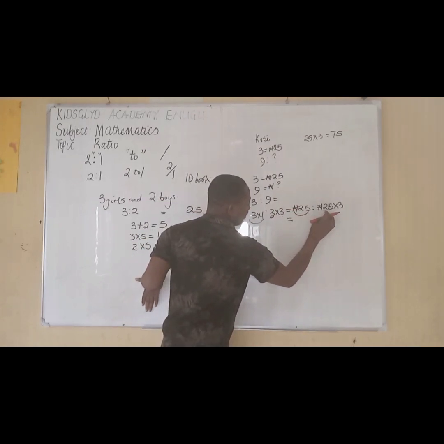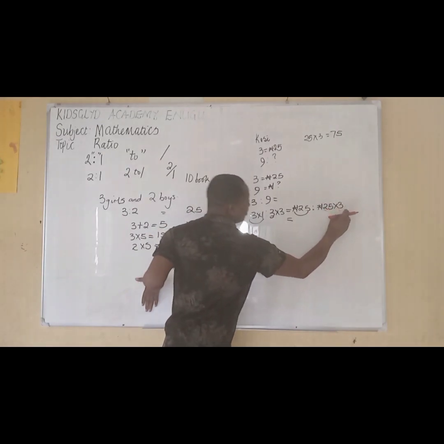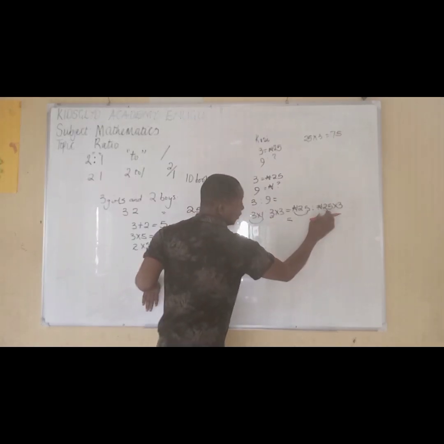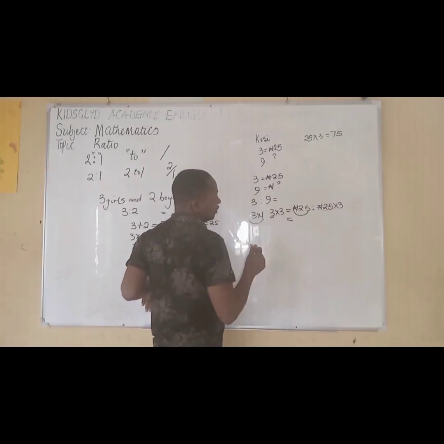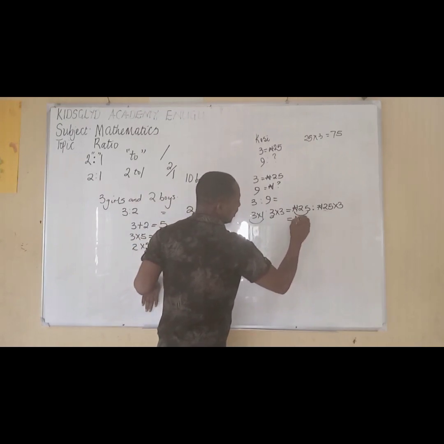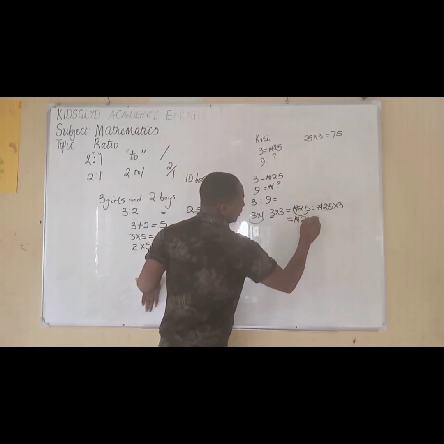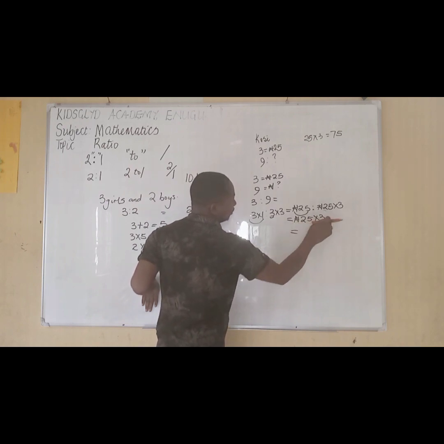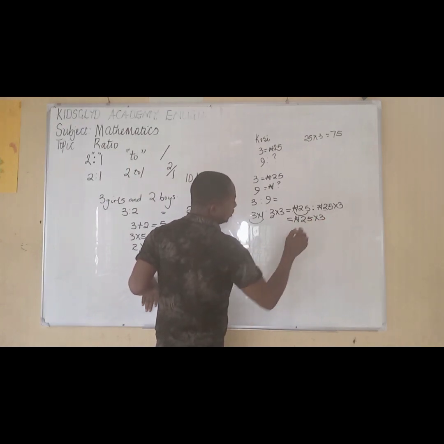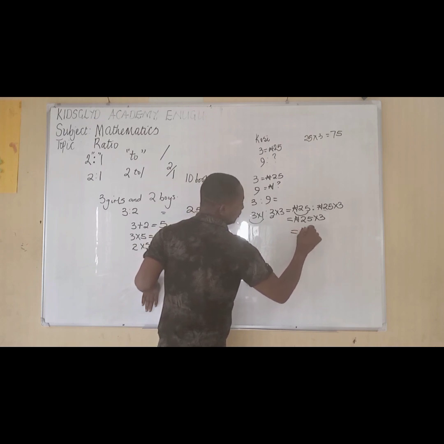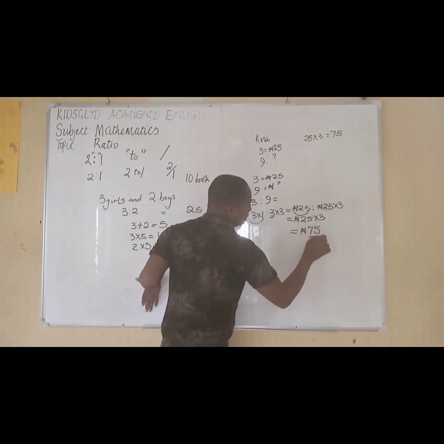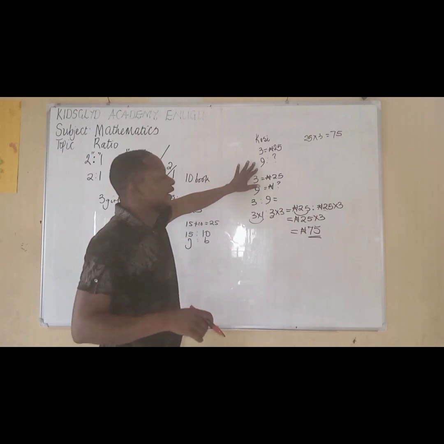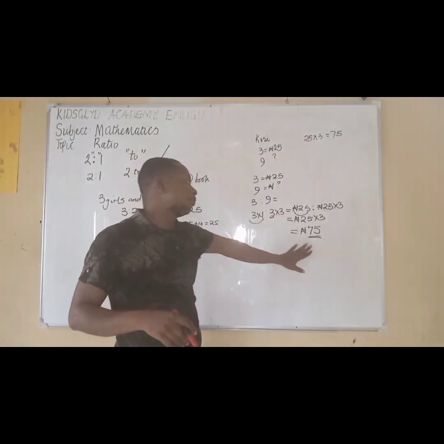That means 25 naira for 3 exercise books times 3. So this will give us 25 naira times 3, which equals, we all know that 25 multiplied by 3 gives us 75. So that means that for Kosi to buy 9 exercise books, she will have to pay